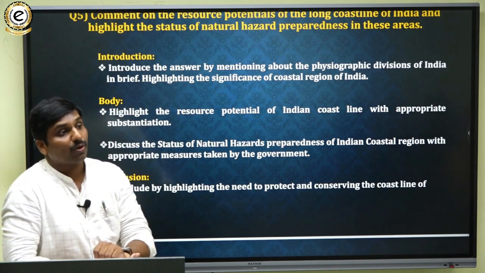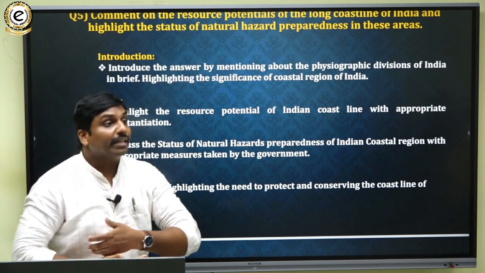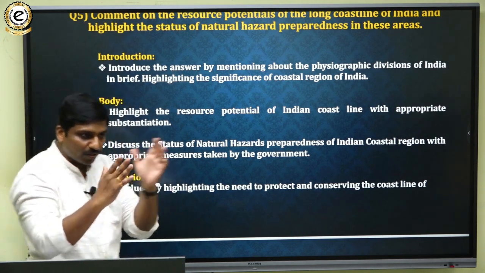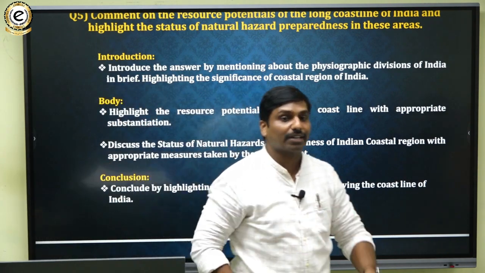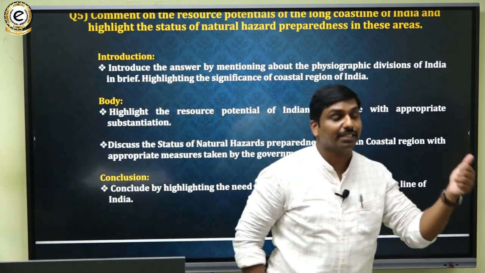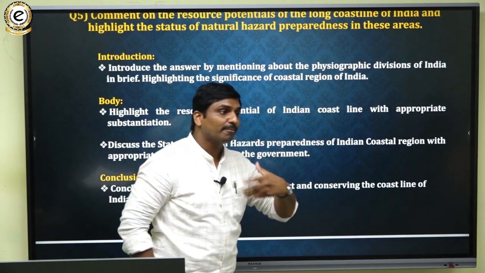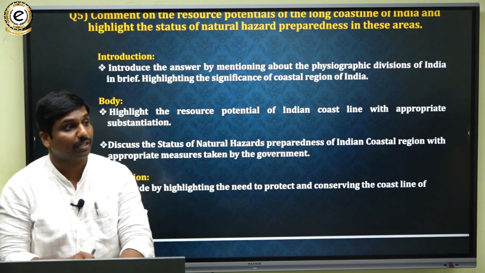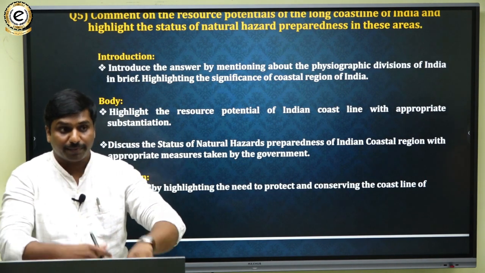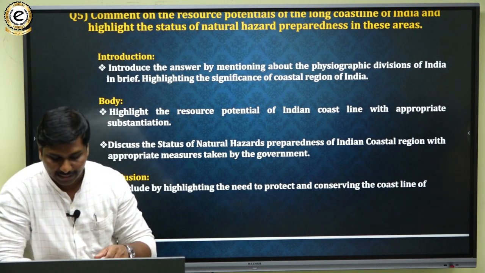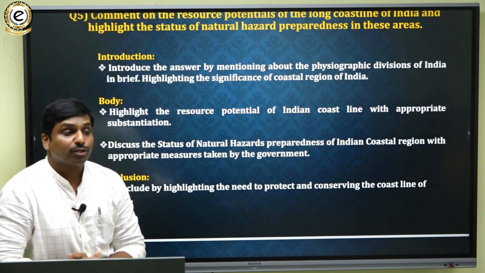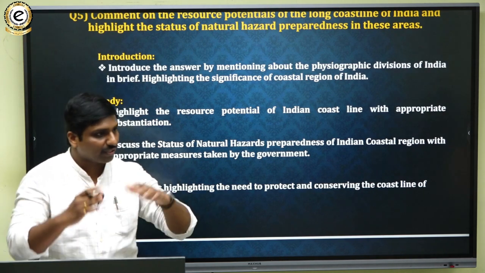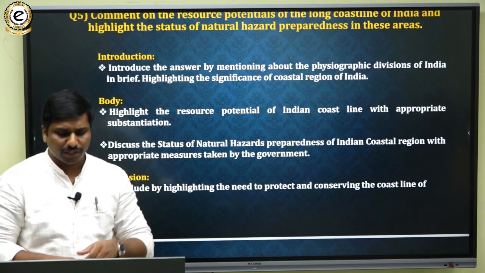Then you can also highlight the mineral resources that are available across the coastline. The coastal region is also well known for extraction of minerals. One thing is fisheries, another thing is mineral resources, and another thing is tourism. It has also cultural and recreational significance, like tourism. So that is one thing. And we can also mention that it is also well known for biodiversity. You can mention that.